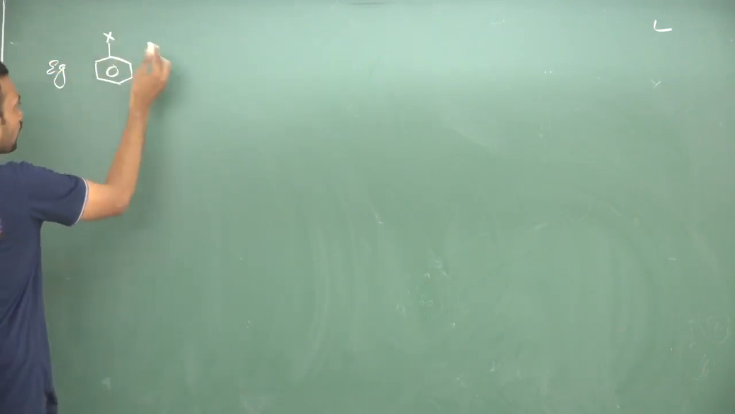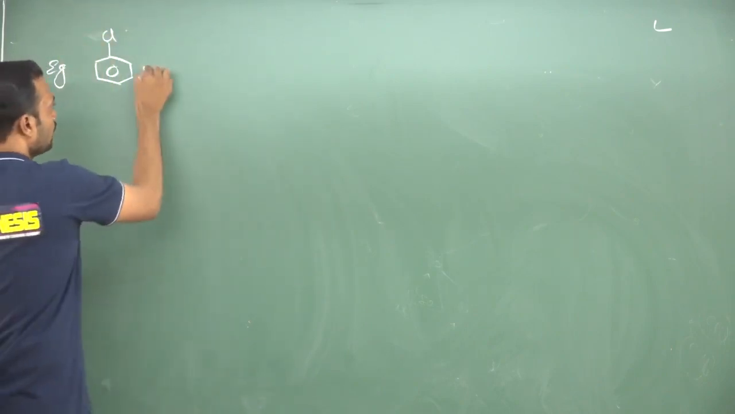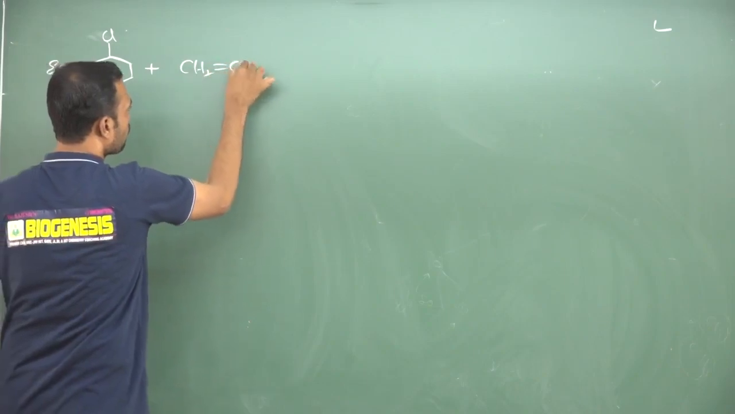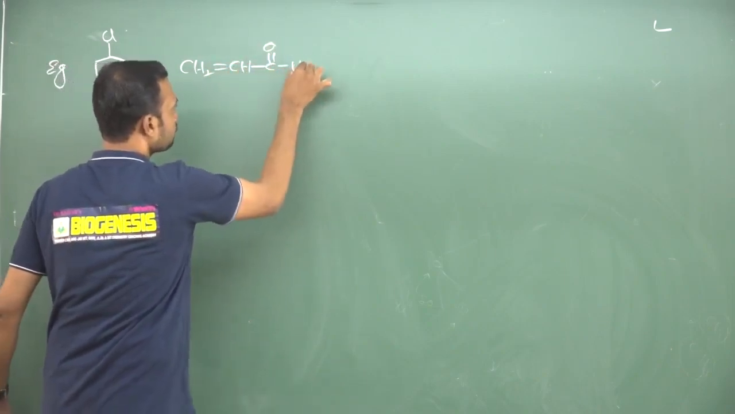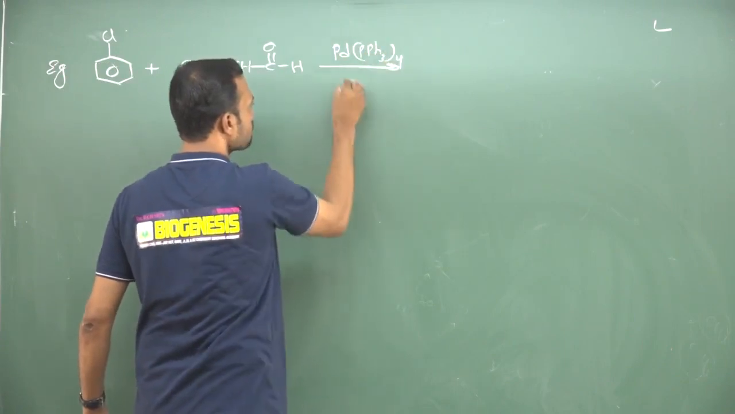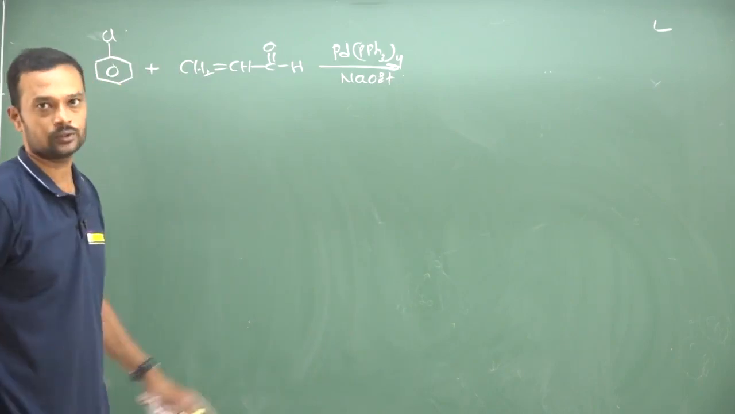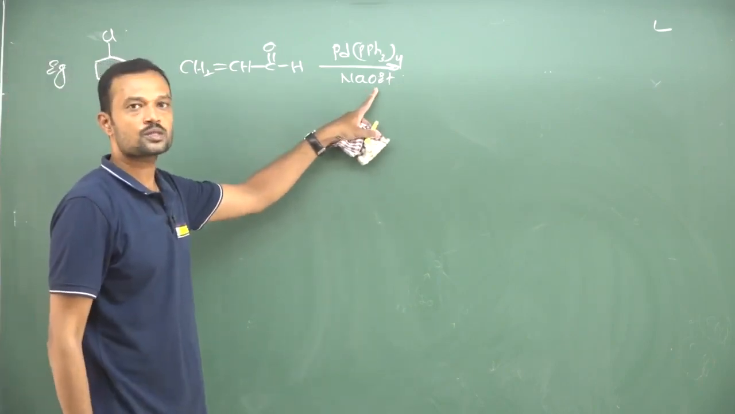See, this is an organohalide, you may take chlorine, bromine, triflate, etc. Now I am taking an activated olefin. See, this is the molecule. Now I am taking palladium triphenylphosphine taken 4 times in presence of NaOEt. So the base we are using in order to accelerate the reaction. There is no specific importance of the base in this one.